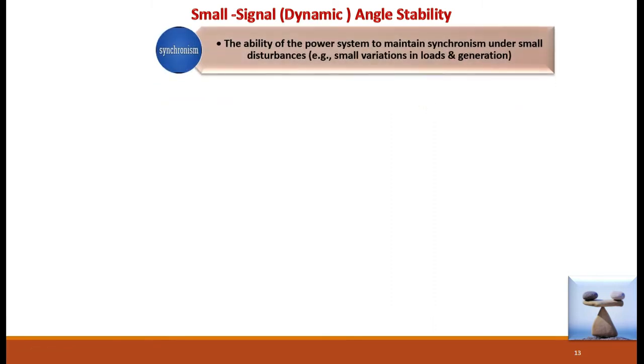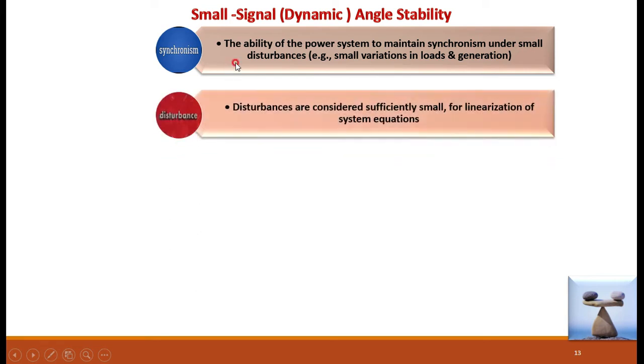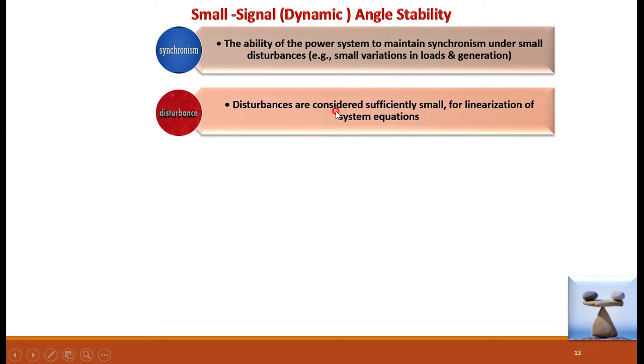We know that the ability of the power system to maintain synchronism under small disturbances comes under small signal angle stability studies. If the disturbances are very small, in the form of small variations in the load or generation, then that falls under small signal angle stability studies. The system regains its synchronism, it stays in synchronism. Since the disturbances are very small, the system equations describing the dynamics of the machines or the power system can be expressed by linearization of the system equations.